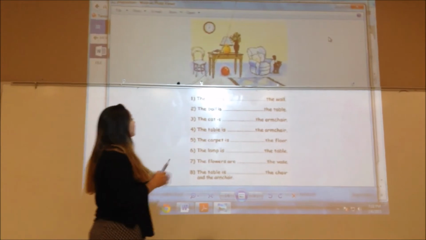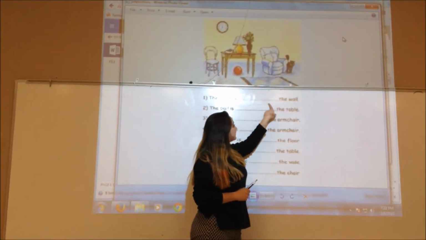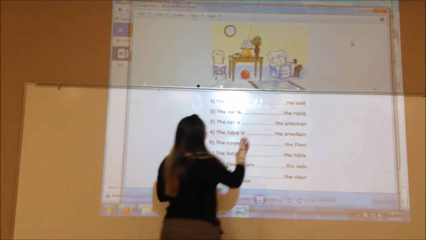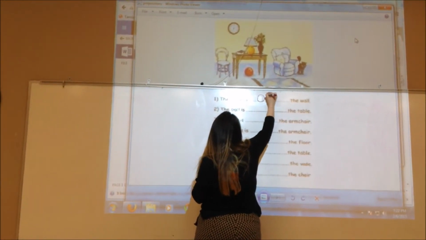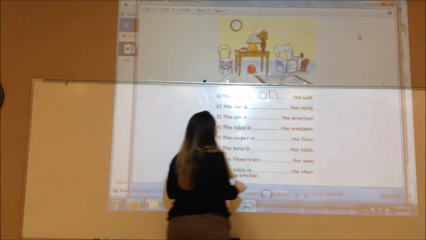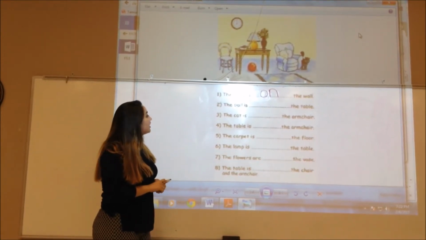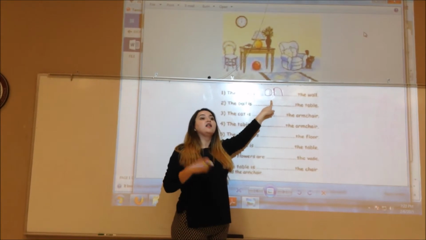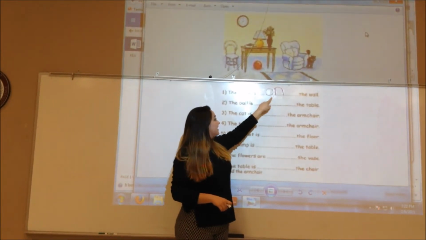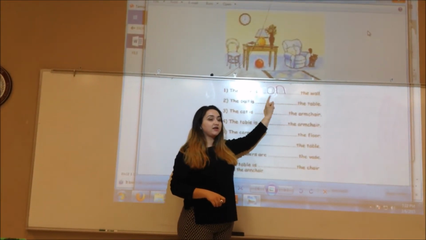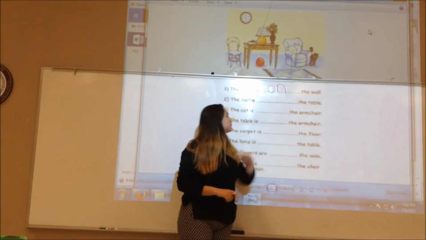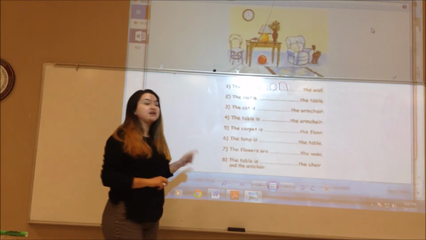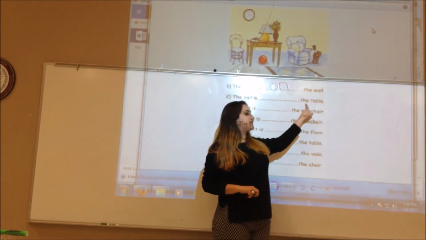It says, the clock is blank the wall. On the wall, very good. On the wall. So in this case, our preposition on is showing location. Very good. It's telling us where the clock is. The clock is on the wall. Very good. Number 2. The ball is blank the table.